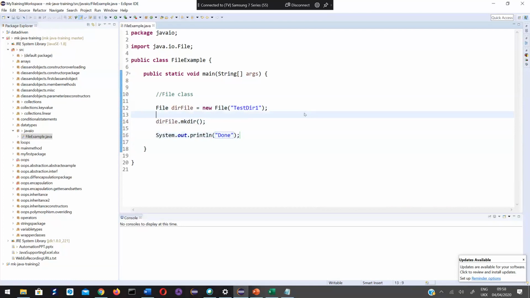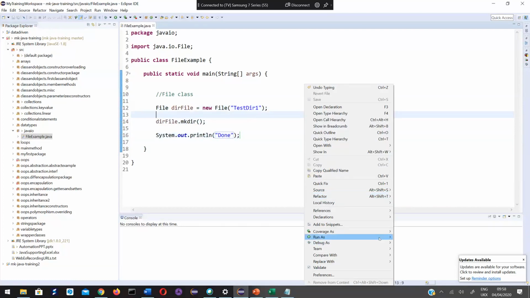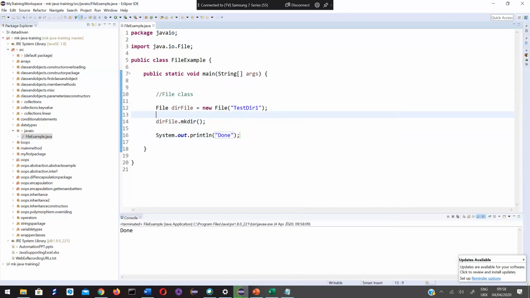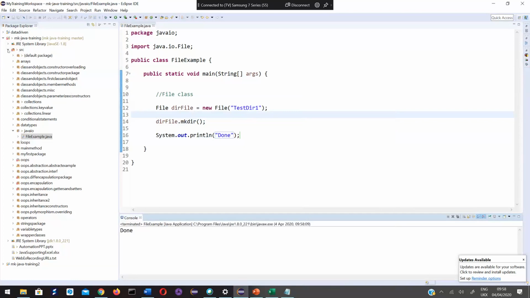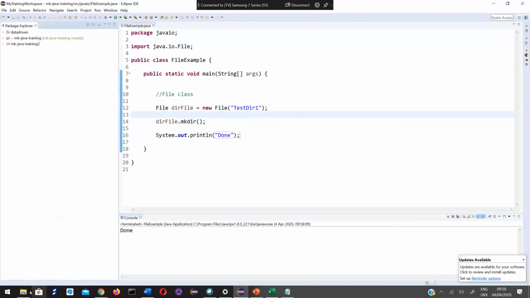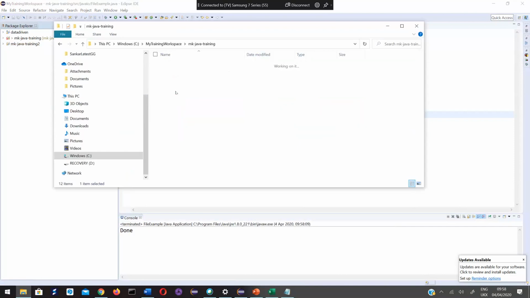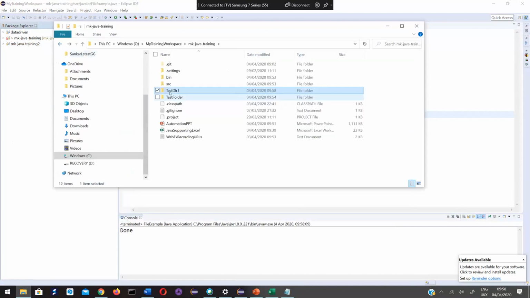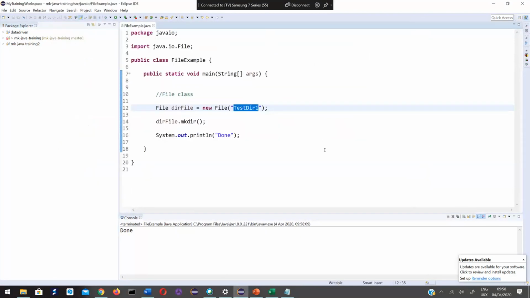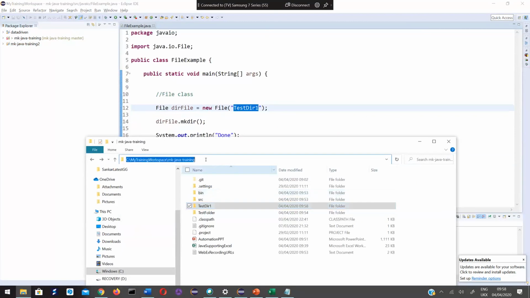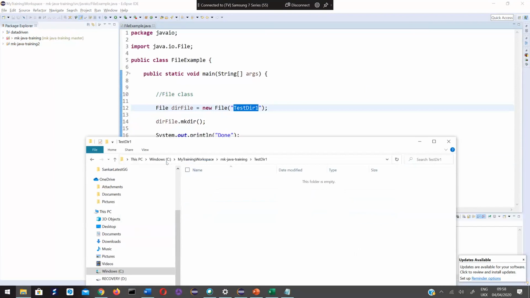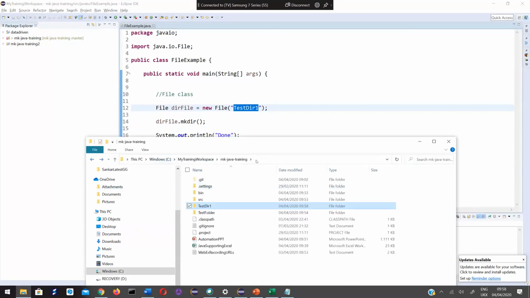Let me execute. If I reload and go here, see, this test dir1 got created. Previously it was not there, right? By default, if you just give the name like this, it gets created directly inside your project directory. MK Java Training is my project directory, and test dir1 got created inside it.